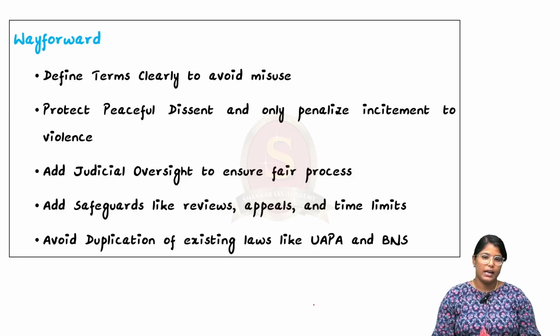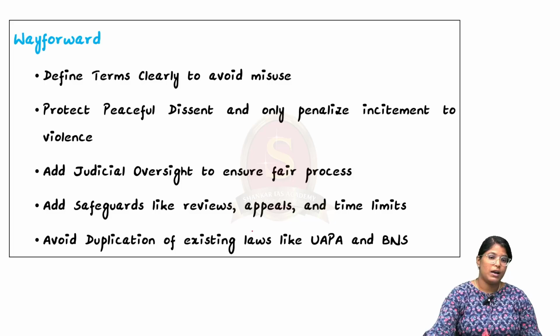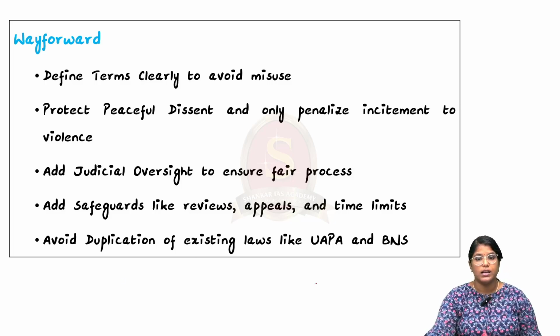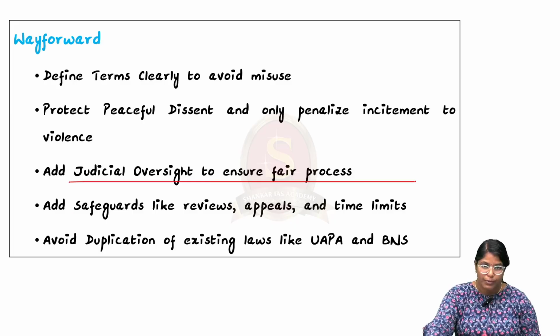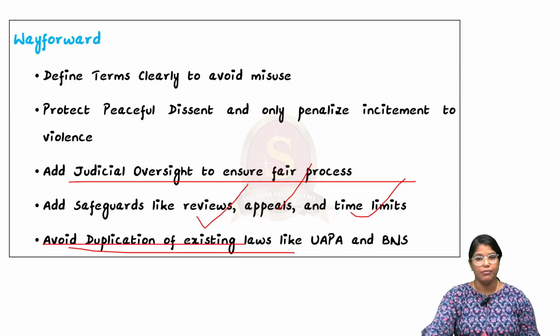So as a way ahead, we have to focus on terms to avoid misuse. Then we have to protect peaceful dissent and only penalize incitement to violence. For that, clear definitions should be made, and we have to add judicial oversight to ensure fair processes. We have to add safeguards like reviews, appeals, and time limits. So this will bring in a check and balance and prevent power misuse. And finally, we have to avoid duplication of existing laws like UAPA and BNS.